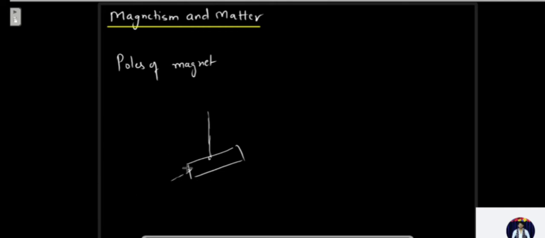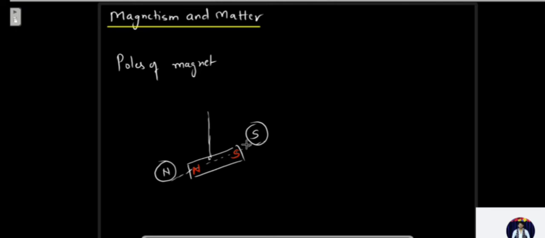A torque will act on it and it will automatically arrange itself in the north-south direction. The pole of the magnet which points towards the geographical north is called the north pole of the magnet, and the pole which points towards the geographical south is called the south pole of the magnet. So this was the second property.